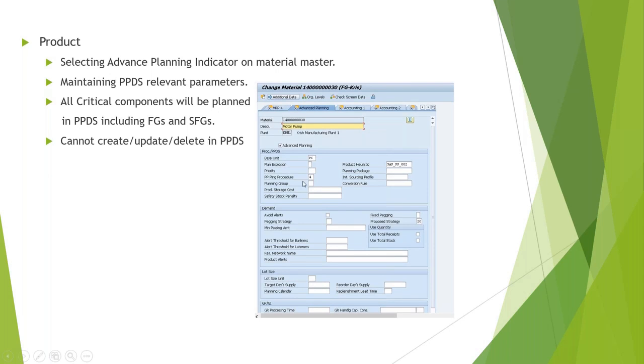Then there is another setting here, PP planning procedure. So mainly, there are different planning procedures which are part of PPDS, starting from 1, 2, 3, 4. These are the standard out-of-box planning procedures given by SAP. Each one of them has a different functionality. So let's say we talk about the planning procedure.